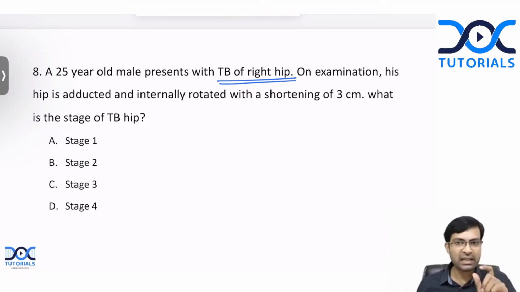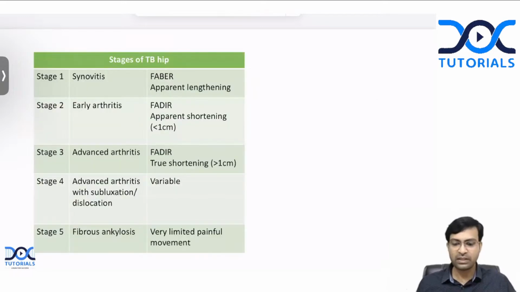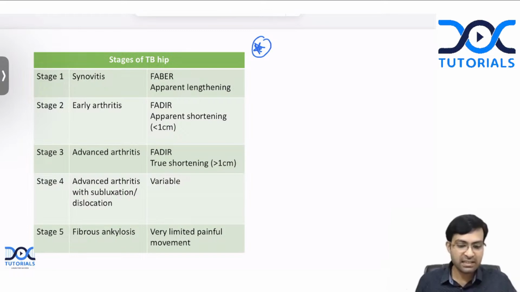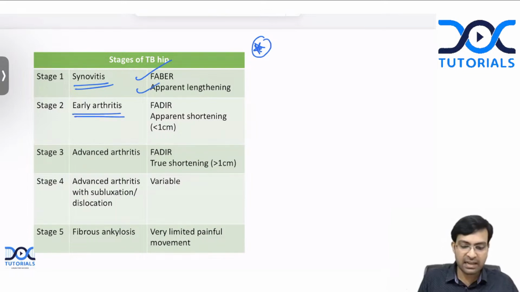So I'll first show you this table. This is a table that you have to learn for your exam. So there are 5 stages in TB hip. Stage 1 is a stage of synovitis, where the deformity that you see is flexion, abduction, external rotation with lengthening of the lower limb. In stage 2, which is early arthritis, there is flexion, adduction, internal rotation with an apparent shortening, a small shortening of less than 1 centimeter.